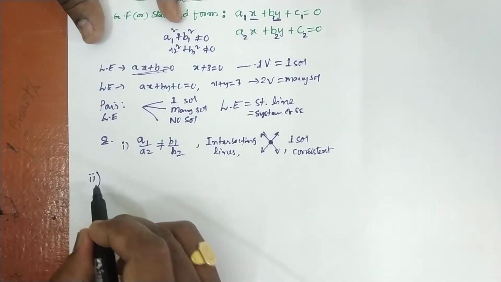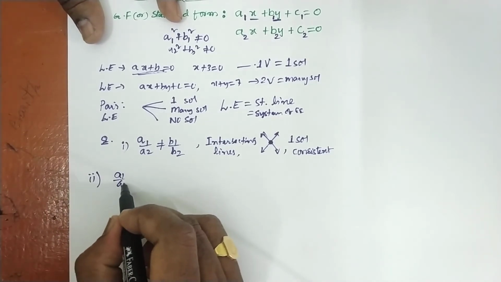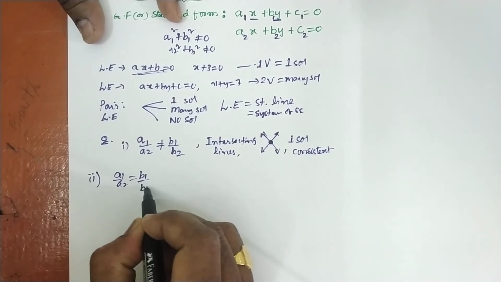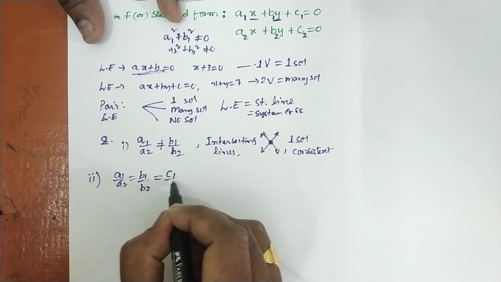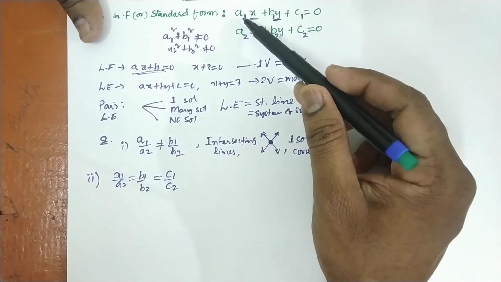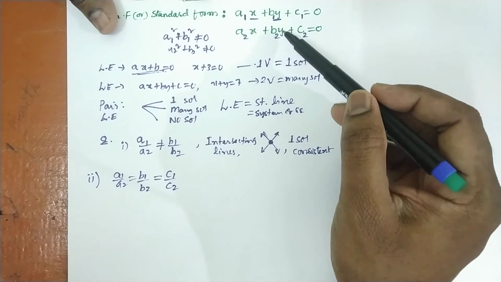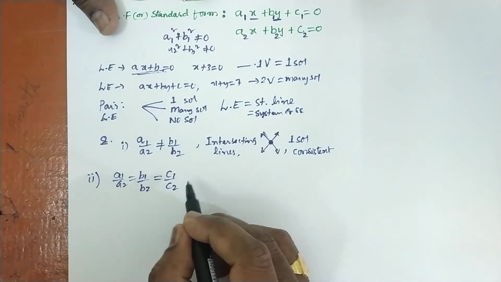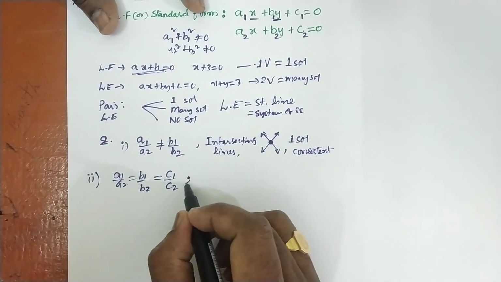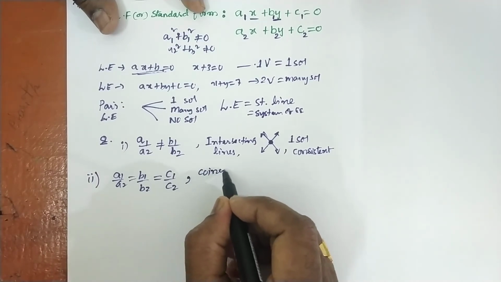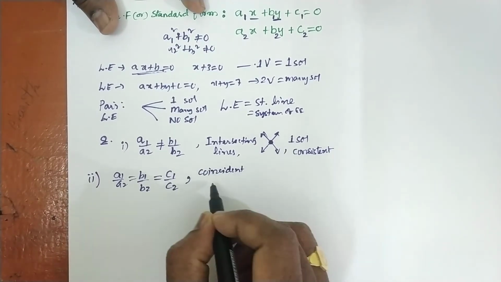Second type: a1 by a2 is equal to b1 by b2 and equal to c1 by c2. That means the x coefficient ratio, y coefficient ratio and constant ratio are equal, so they are called coincident lines.